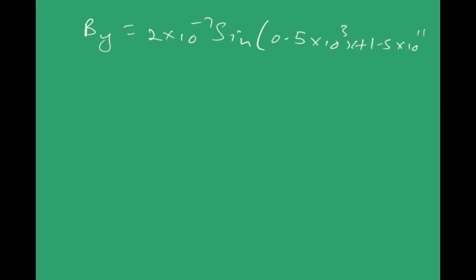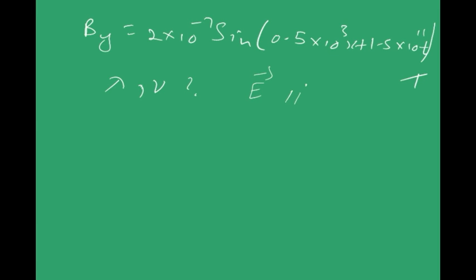Let us solve a small problem. Magnetic field in a plane electromagnetic wave is given by By is equal to 2 into 10 power minus 7 sine (0.5 into 10 cube x plus 1.5 into 10 power 11 t). Unit is Tesla, of course. This is the equation for magnetic field. Then I want to find the wavelength and frequency of the wave. Also, I need to find an expression for electric field E.